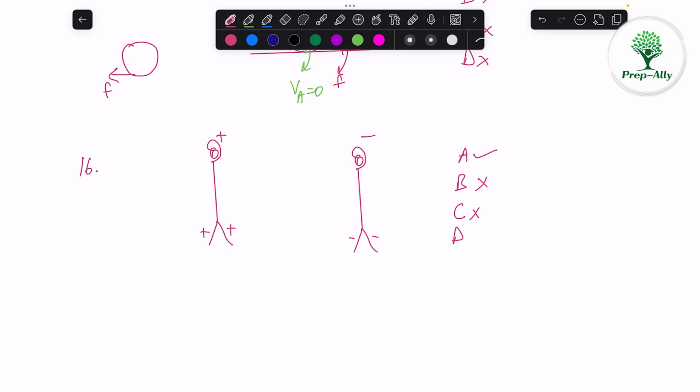And the option says that when the woolen cloth is touched to the copper wire, the aluminum foil leaves of the electroscope will attract each other only when, no, it won't attract any time actually. Whatever charge you put here, it will spread out and the like charges will repel each other, so it won't attract in any case. So D is incorrect. So option A is the correct answer.